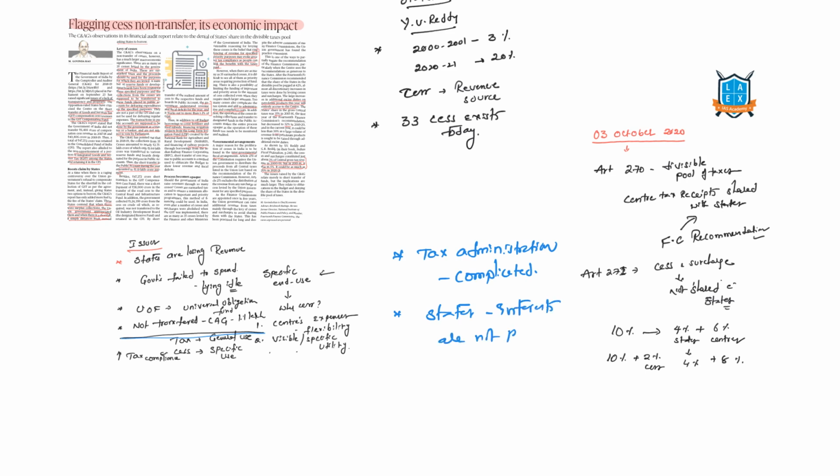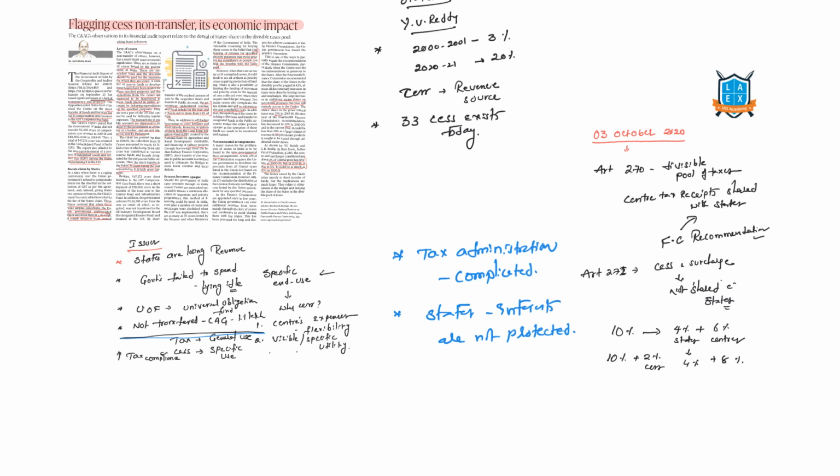It is collected in excess. The center did not share that money with the states. When there was surplus, the center did not share the money. But when there was deficit, the center is asking the states to borrow the money. So that's why the center has double standards, and this is what was raised as an issue in the GST Council.